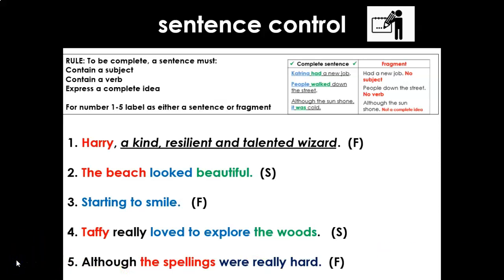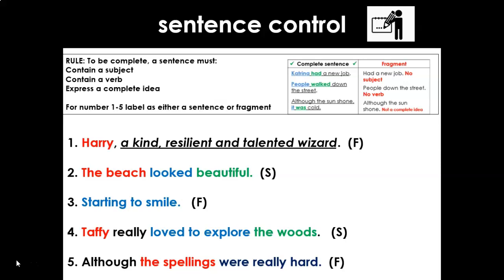Okay, so we can see that we've got our answers. Harry, a kind and resilient, talented wizard, is a fragment or a non-sentence. Brilliant. Give yourself a tick. The beach looked beautiful. Now that is a complete sentence. Subject, the beach. What did it do? It looked. Adjective, beautiful. So we've got a complete sentence.